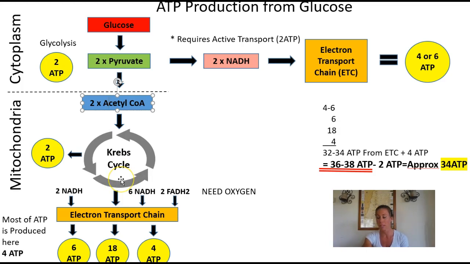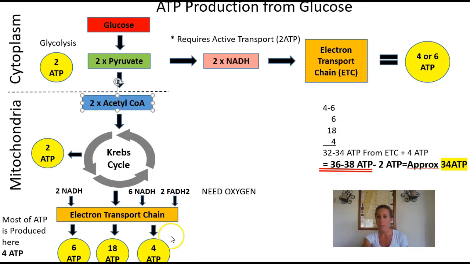Now from that Krebs cycle, we are going to have then producing 6 NADHs and 2 FADH2s. And that's going to hit this electron transport chain. Now that Krebs cycle needs oxygen to work. So the production of ATP from the electron transport chain through the Krebs cycle, and this is happening through the mitochondria, is going to be 6 ATP. Then we have 18 ATP and 4 ATP, and that's coming from the FADH2.